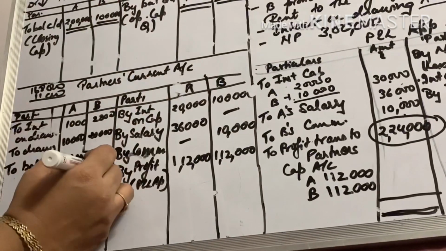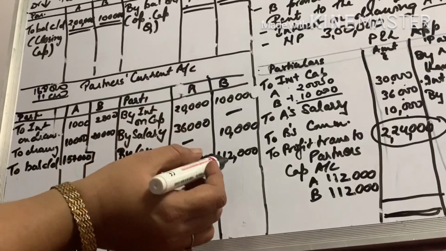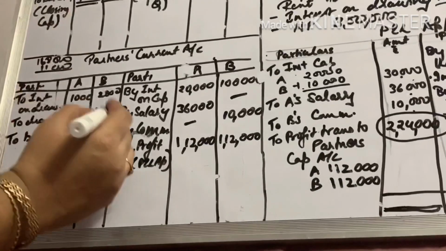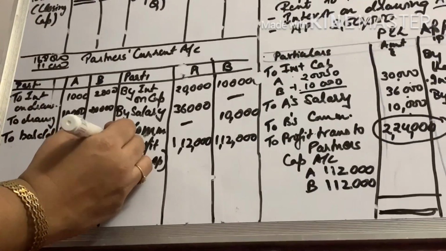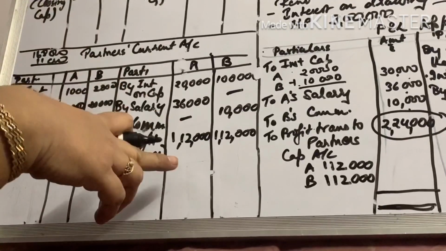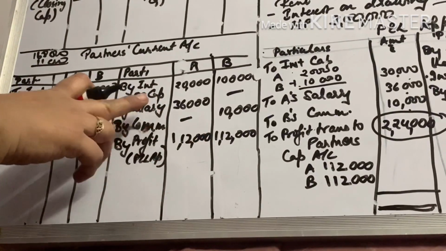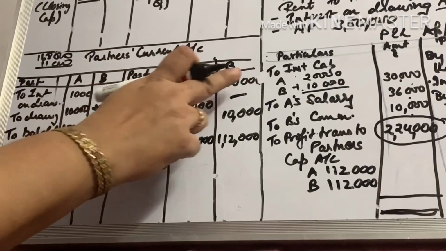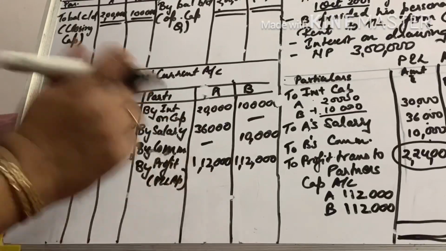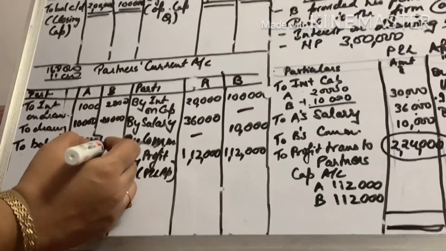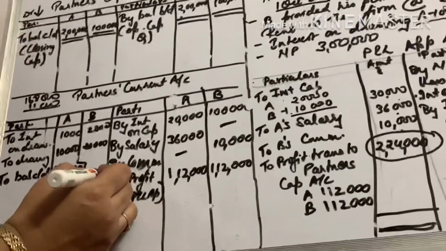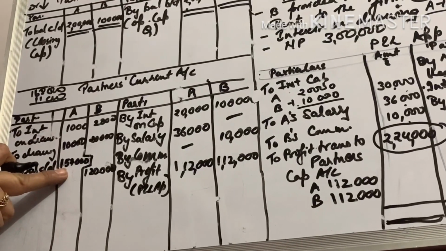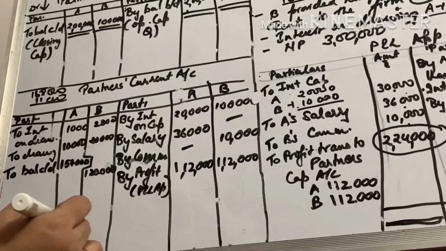1,57,000, and for B it would be 2,22,000 minus 22,000, that will be 2 lakhs. Okay, please you can check later, there may be some calculation mistakes. Interest on capital was 10,000, 20,000 and 1,42,000 minus 12,000 is equal to 1,20,000 is the balance for B. A का balance है 1,57,000, B का balance है 1,20,000.